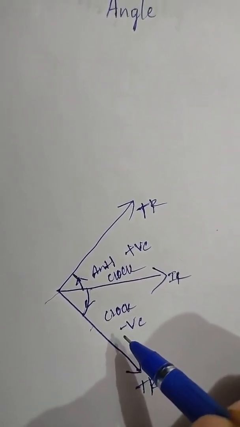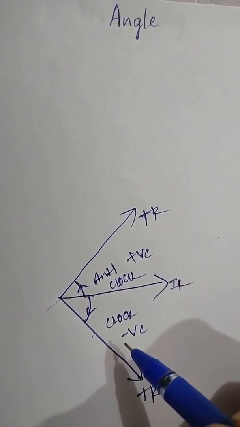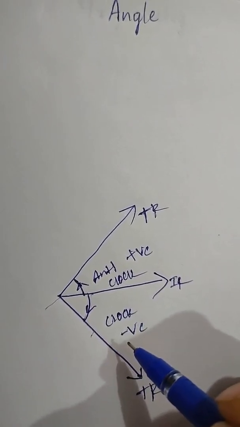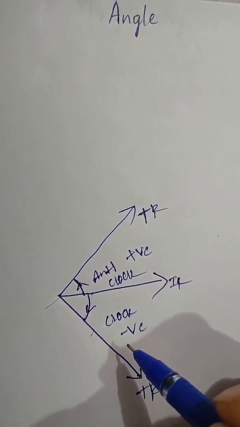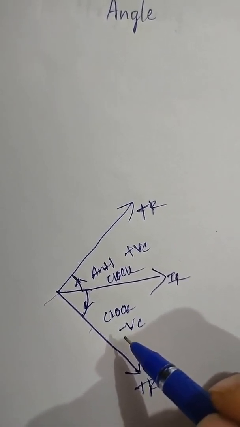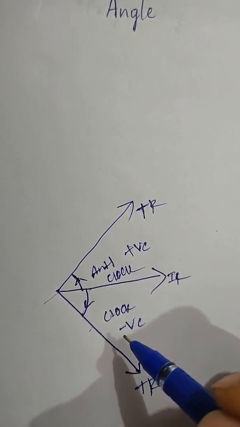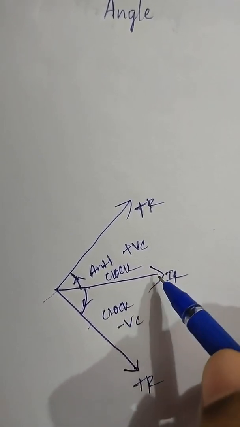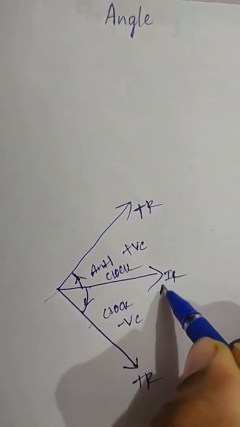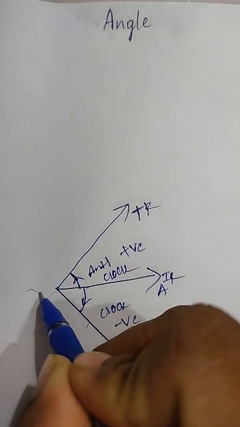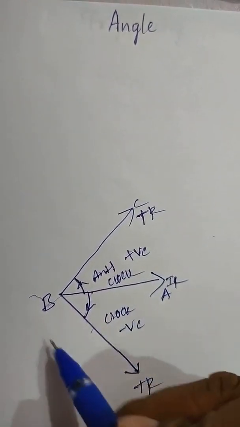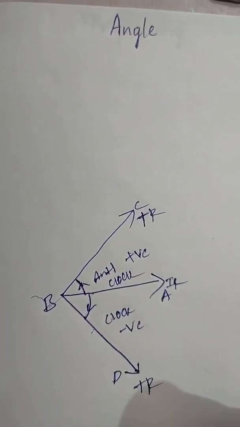So we have names actually. For every person we have an individual name. In this nature, for everything we have a name. Is it clear? Like that, we can name this angle. We can name this angle as angle ABC or angle ABD. Is it clear?